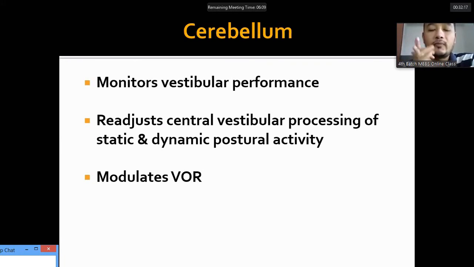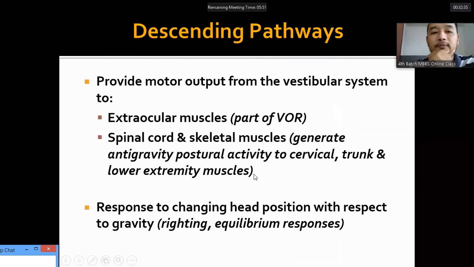Cerebellum. Refined by the cerebellum, and the cerebellum also modulates the vestibulo-ocular reflex and also the vestibulospinal reflex.